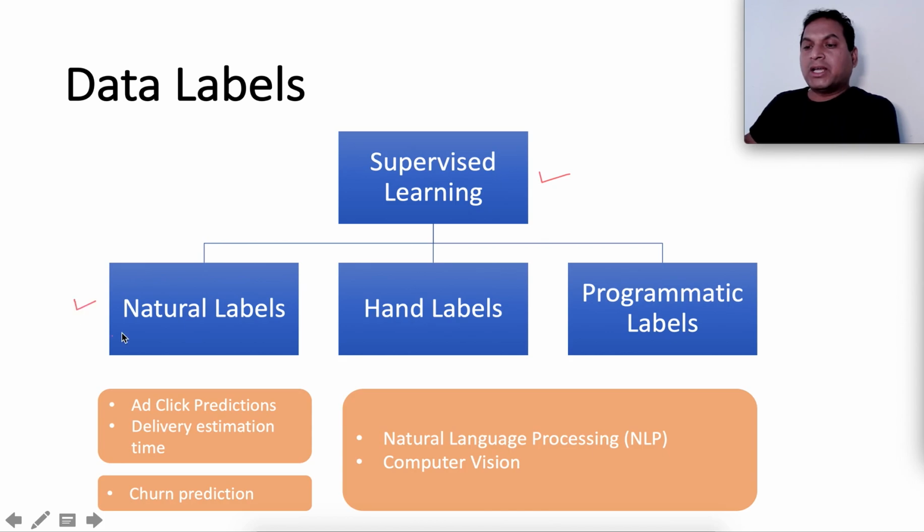In specific scenarios, these labels are either automatically generated or captured by the system or the business processes. For example, ad click prediction. When you show an ad to a user and the user either clicks or does not click on the ad, the data gets captured. Delivery time estimation. The time taken to deliver a product or a service is also captured by the system.